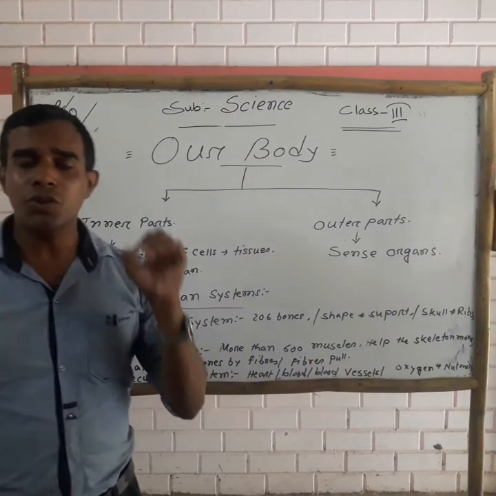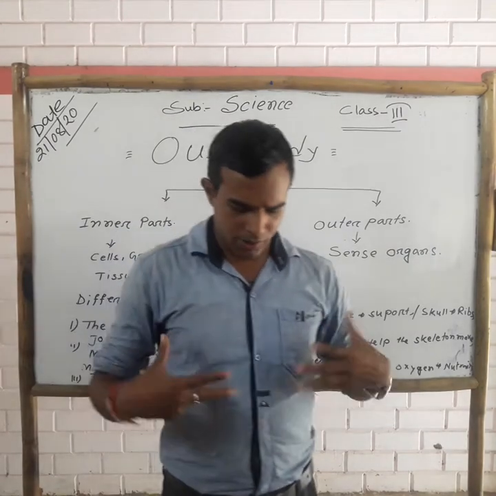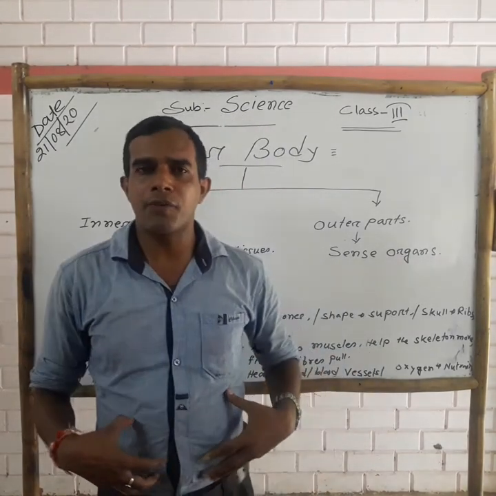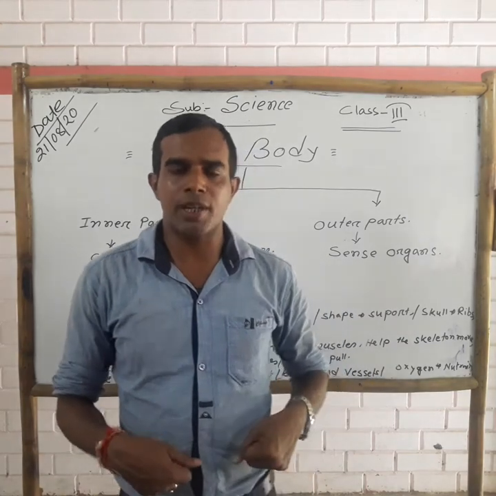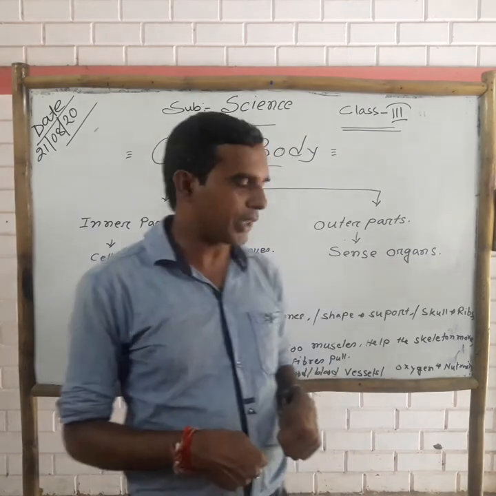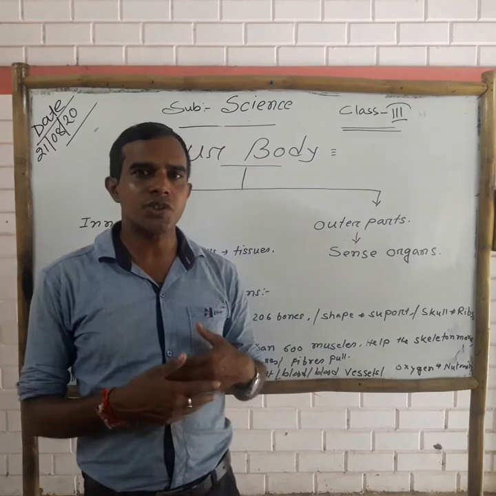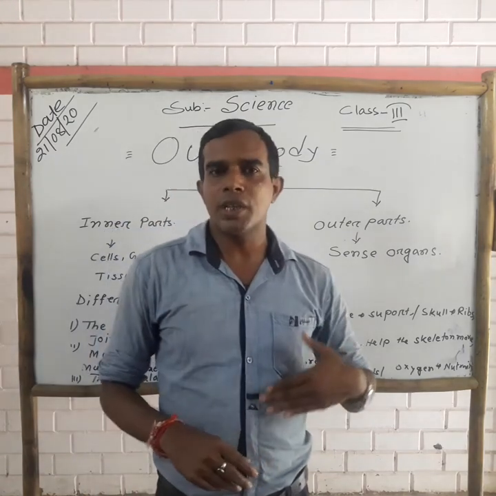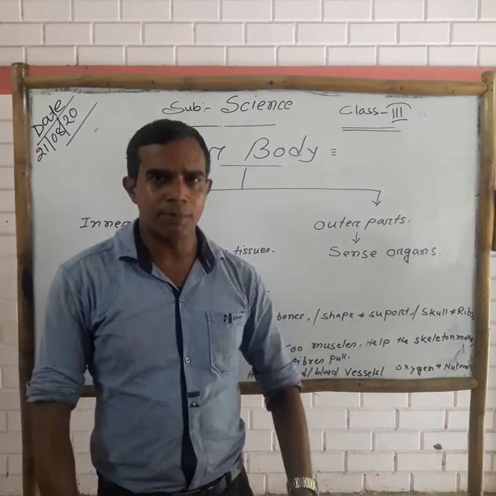Here is one more thing. When we take food, after digestion our stomach gathers and collects nutrition and vitamins from our food, and this nutrition is sent to our blood, and our blood supplies it to all our body parts.